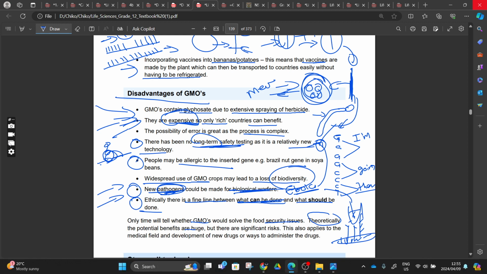When you don't know what will happen when you take this gene and mix it with another gene, what if you are producing something that is going to be deadly? But you can play it safe. We have animals that we can test these things on. We have rats. After we produce a certain drug, we apply it to that rat, and if that rat survives, it means that human beings will survive. But if that rat dies, it means that thing is toxic to rats.